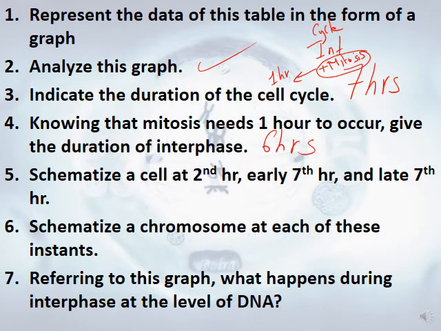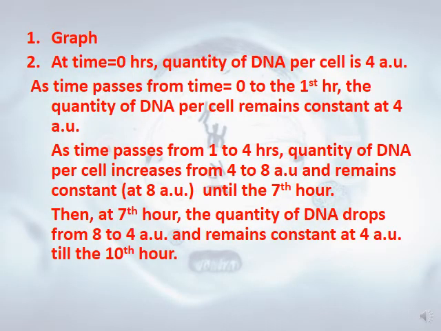Schematize the cell at the 2nd hour, early 7th, and the late 7th. So you have to draw the chromosomes at these times. Schematize the chromosome at each of these instances, also 1 chromatid or 2 chromatids. What happens during interphase? You have to know that during interphase we have duplication or replication of the quantity of DNA per cell.